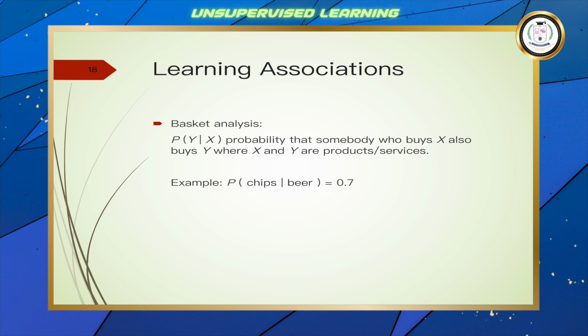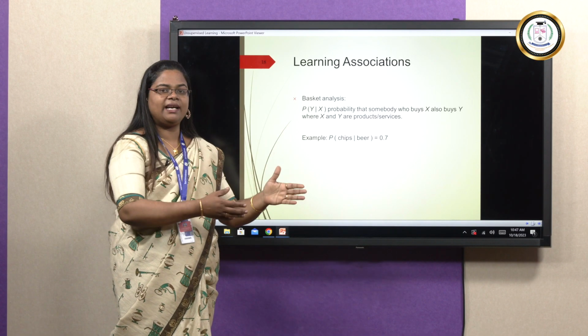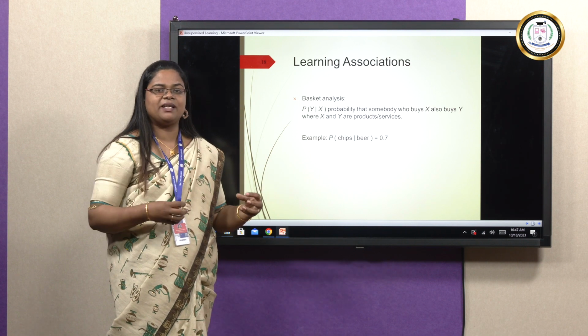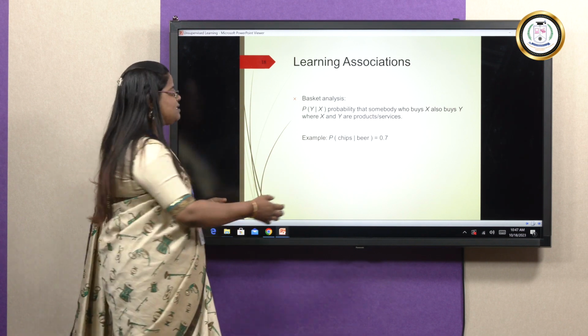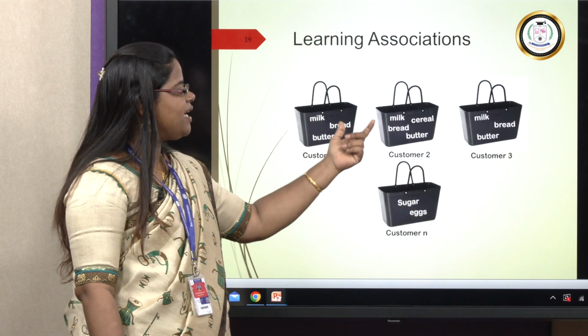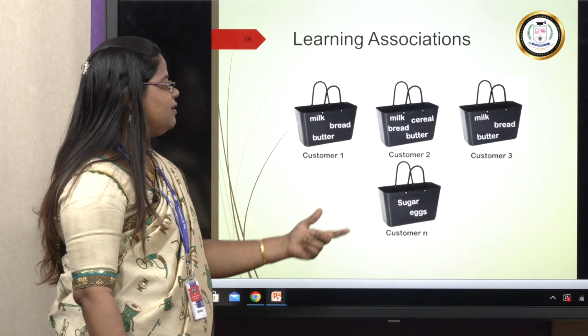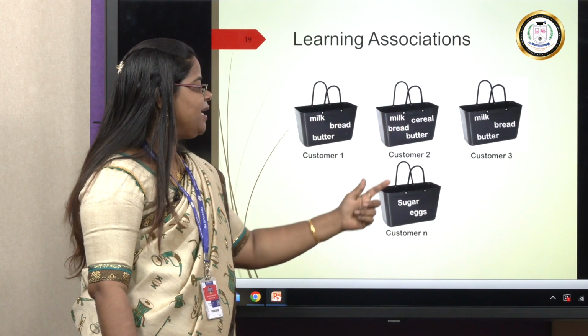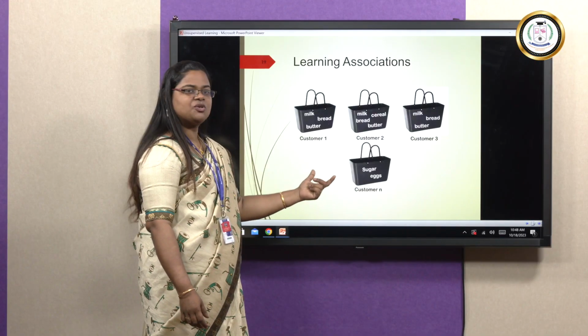One particular data item will be compared with another data item to see whether there is any association, and it is mainly used for business purposes. Okay, we have another example also. Customer 1 is buying milk, bread, butter together. Customer 2 is buying milk, cereal, bread, butter together. The next one is buying milk, bread, butter together. The next one is buying sugar, like that.